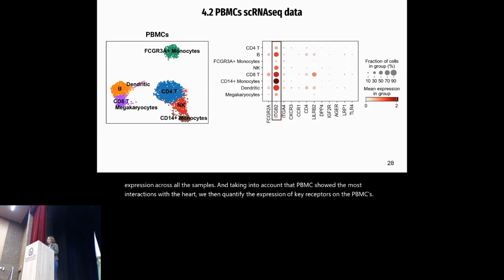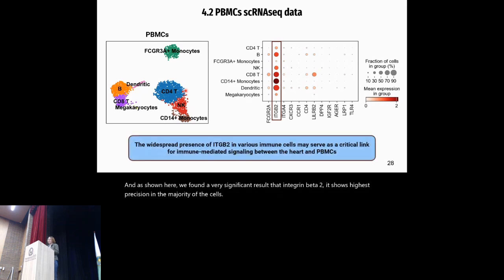And as shown here, we found a very significant result: integrin beta-2 shows high expression in the majority of the cells. With this in mind, we might think that the widespread presence of this integrin in various immune cells might serve as a critical link for the immune-mediated signaling between the heart and PBMCs.